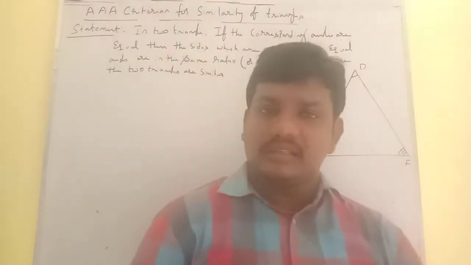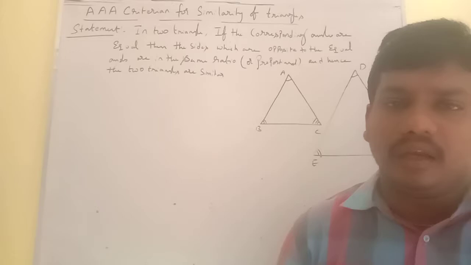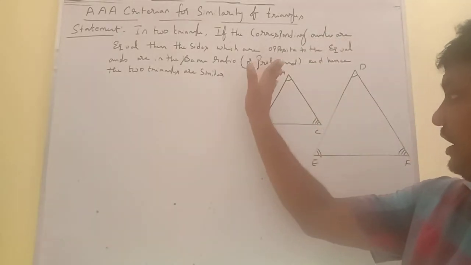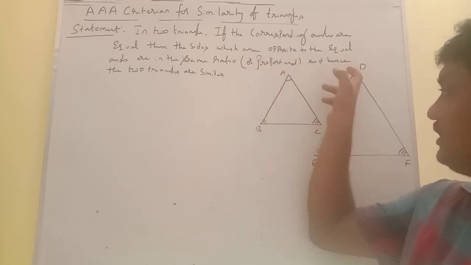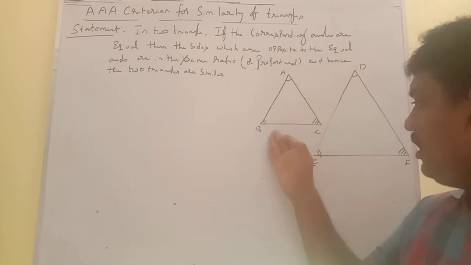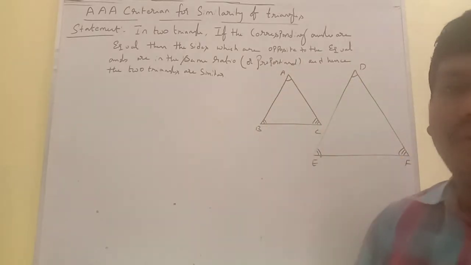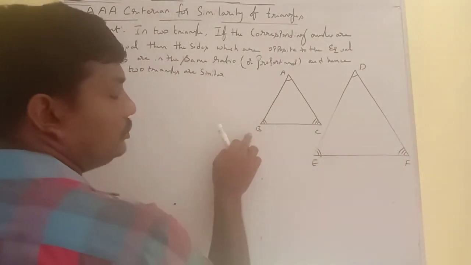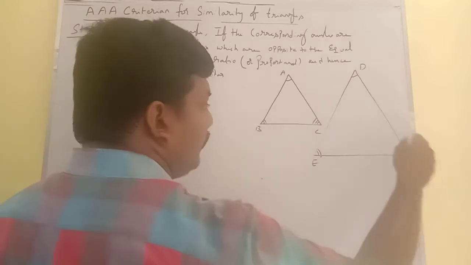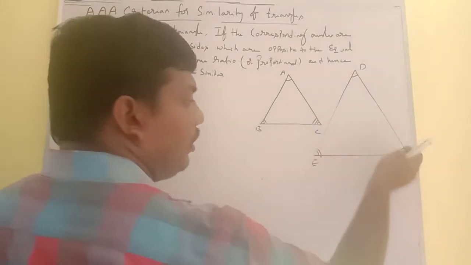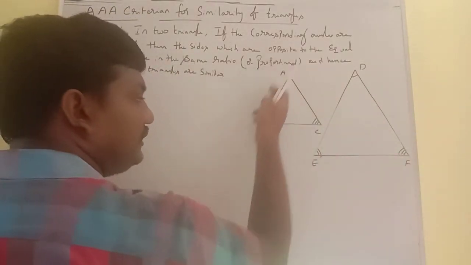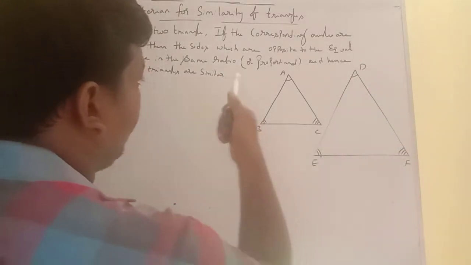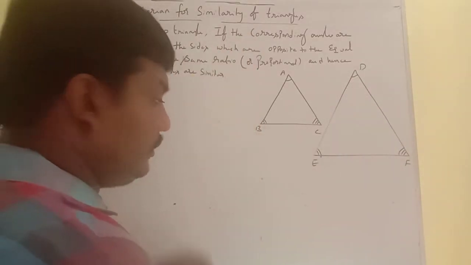When corresponding angles are equal, the sides opposite to the equal angles are in the same ratio. A and D are equal angles, the opposite sides are BC and EF. B and E are equal angles, the opposite sides are AC and DF. C and F are equal angles, the opposite sides are AB and DE. And hence the two triangles are similar.